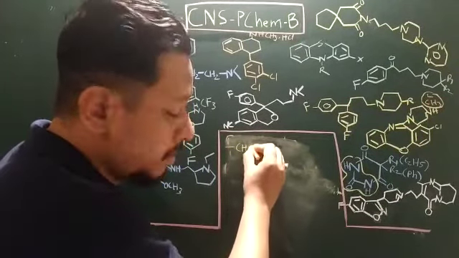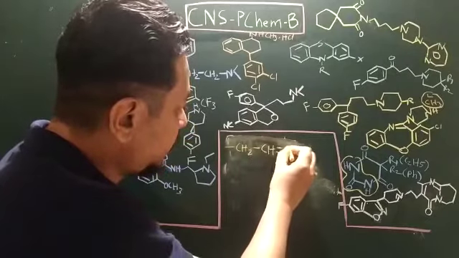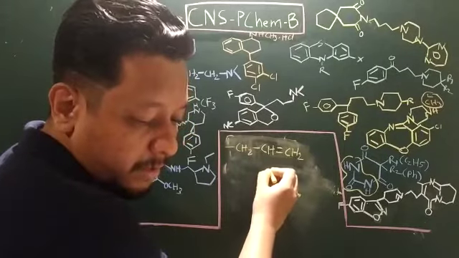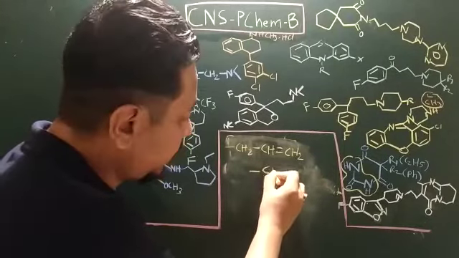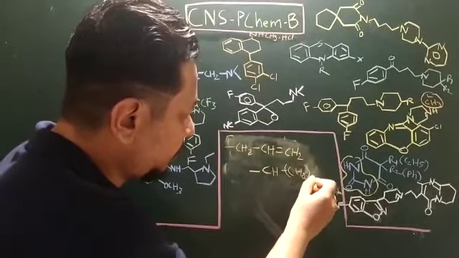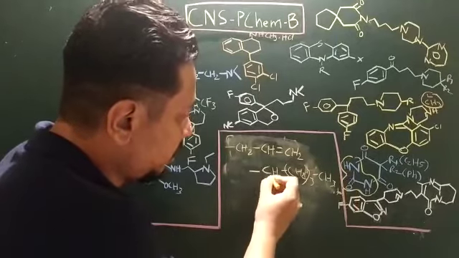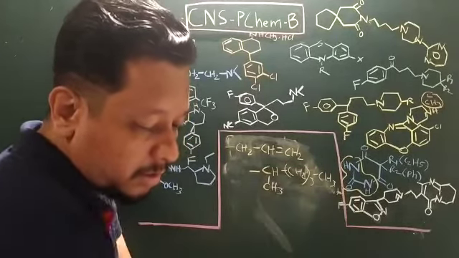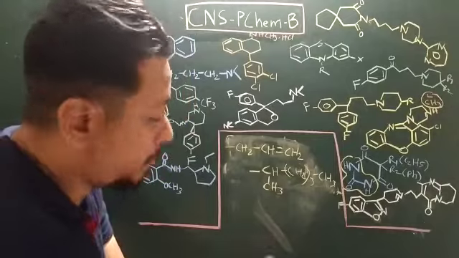Now if you change the ethyl group to the CH double bond CH2, the single bond CH double bond CH2, and one more functional group is CH(CH2)3 CH3 and CH3, this becomes your secobarbital.